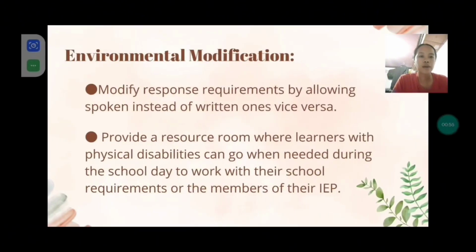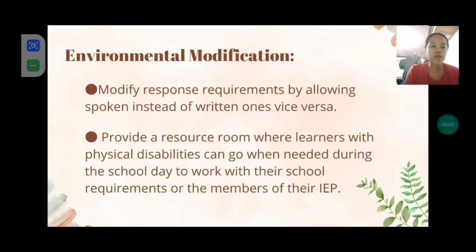And modify response requirements by allowing spoken instead of written ones, and vice versa. Since they are learners having difficulty walking and moving, the teacher should consider the response in spoken form or written ones.